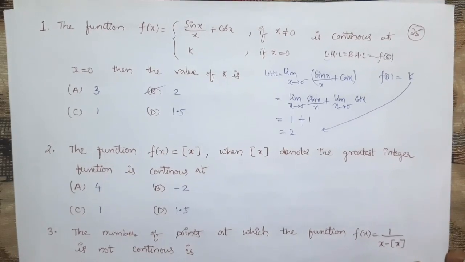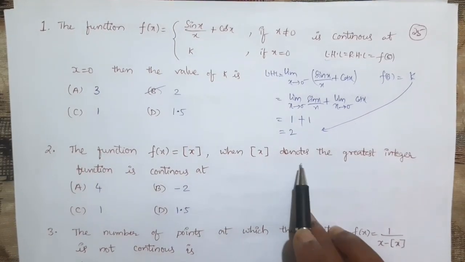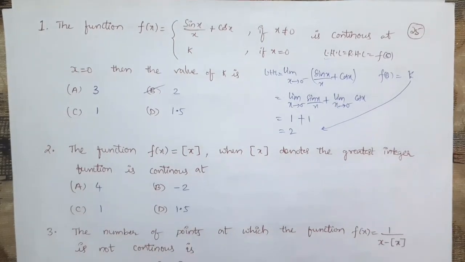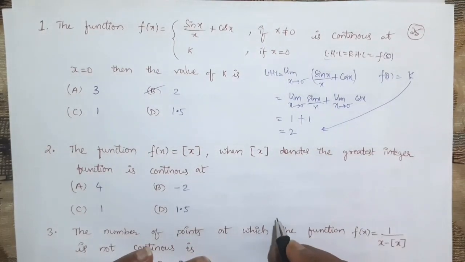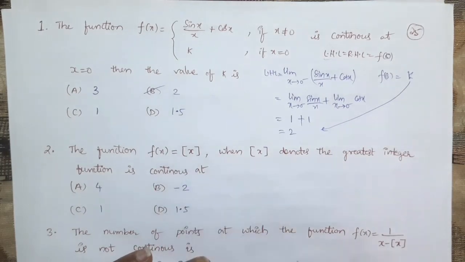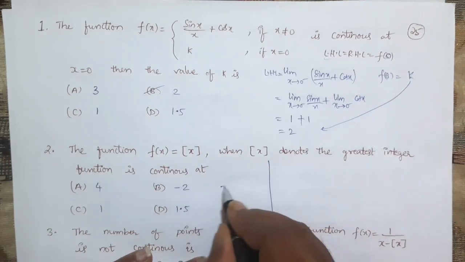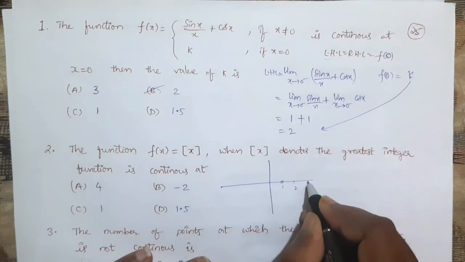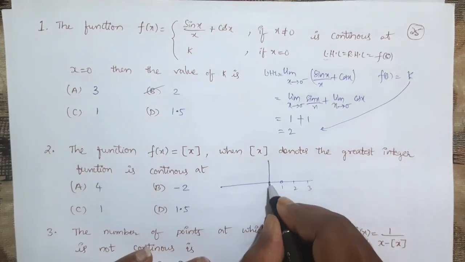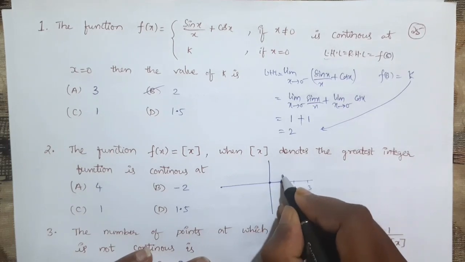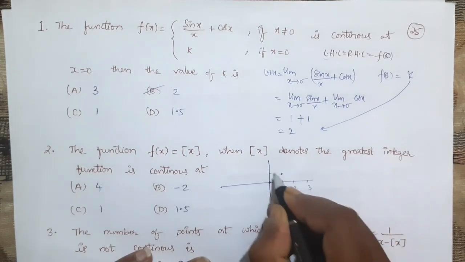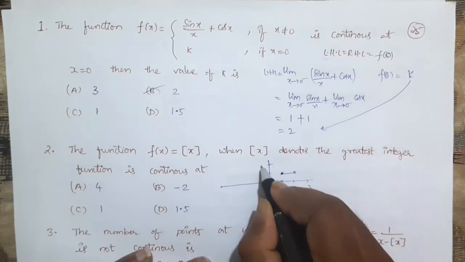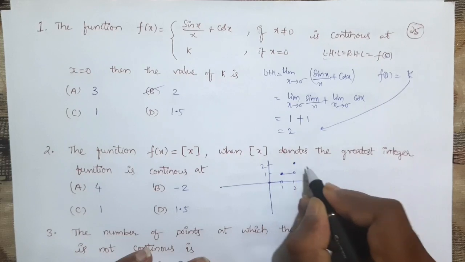The function f of x equal to step x, where step x denotes the greatest integer function, is continuous at... See, you know the greatest integer function we will represent with f of x equal to step x. If you remember the graph of that function, wherever the integers are, at those integers the function will jump to the next level, right? So the greatest integer function graph is like this.